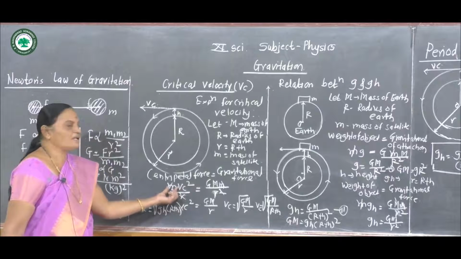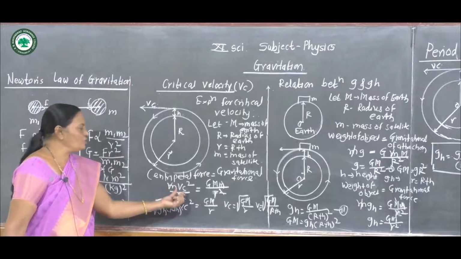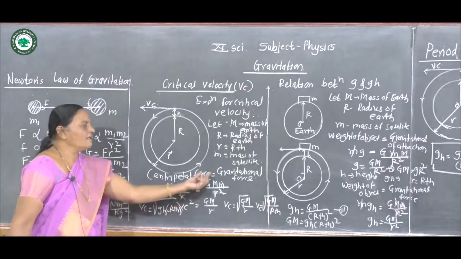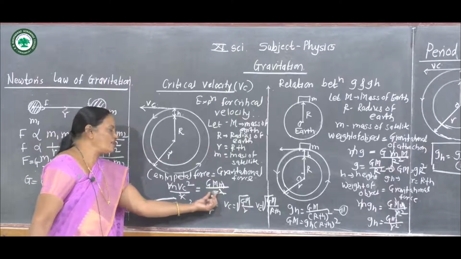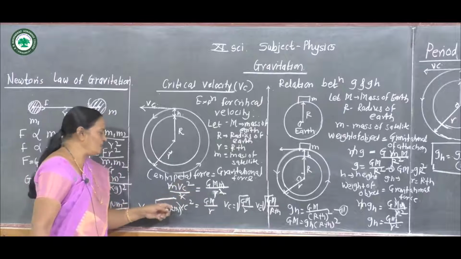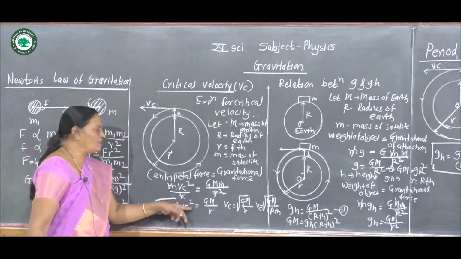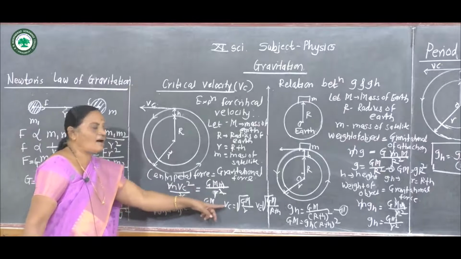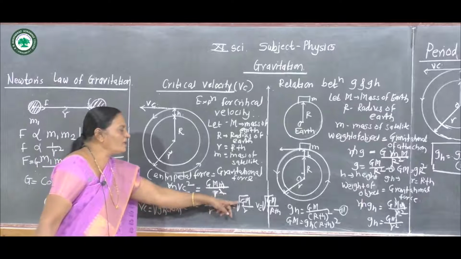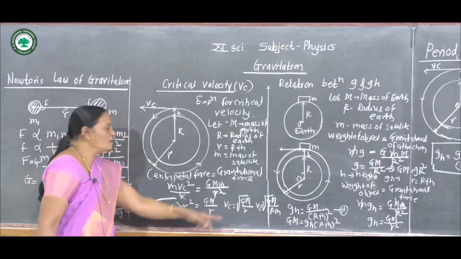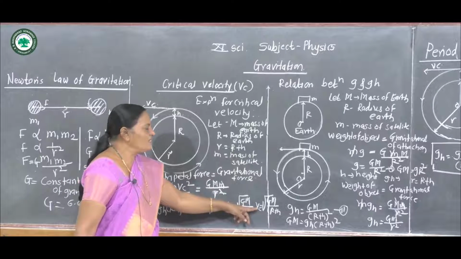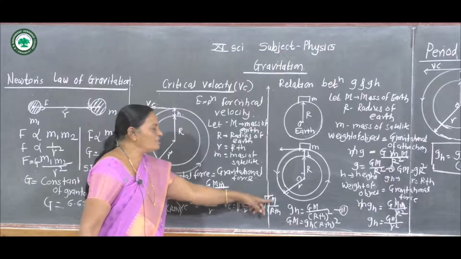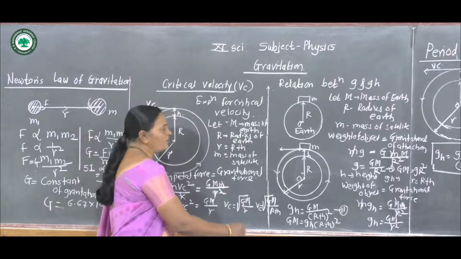Centripetal force is m Vc square divided by r, gravitational force is G M m divided by r square. Mm gets cancelled, then Vc square is equal to GM divided by r, Vc is equal to under root GM divided by r. We get the expression for velocity, Vc is equal to under root GM divided by (R plus h).